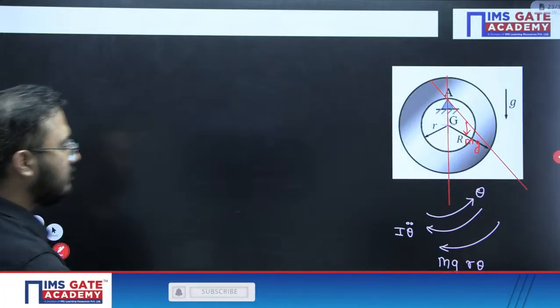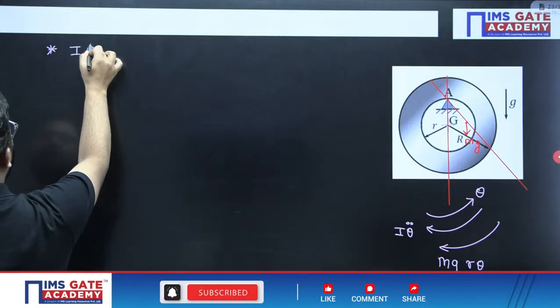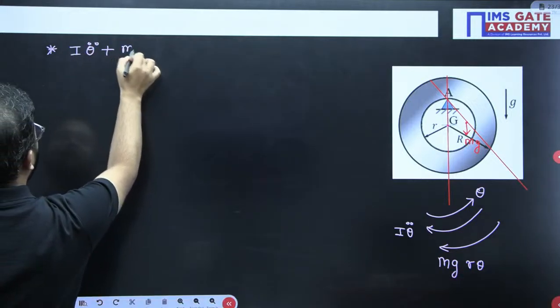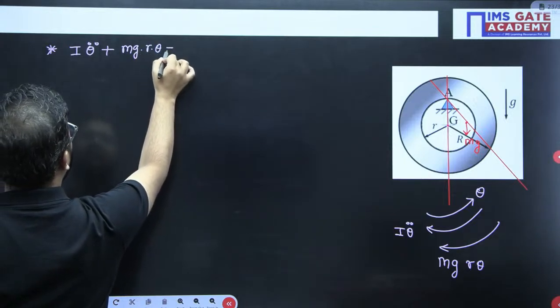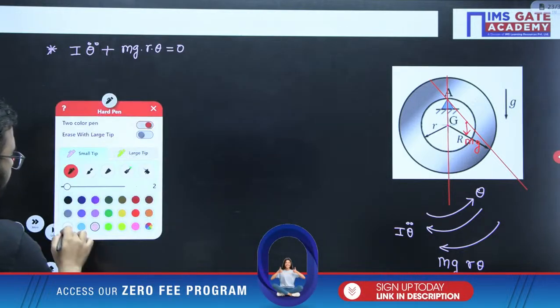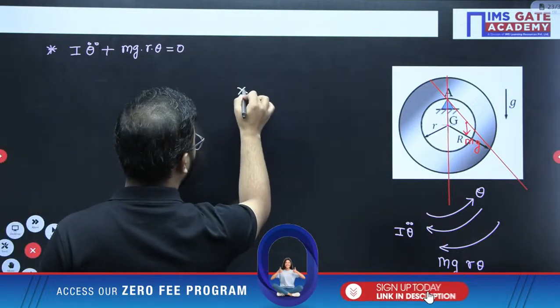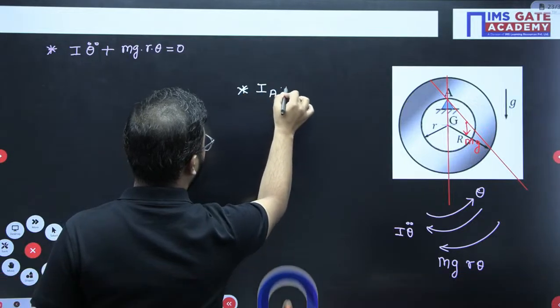Very simple. So writing the equation of motion here, I theta double dot plus torque because of mg weight equals to 0. That is the equation of motion. Now the main task here is to calculate the mass moment of inertia about point A. That is the main task.